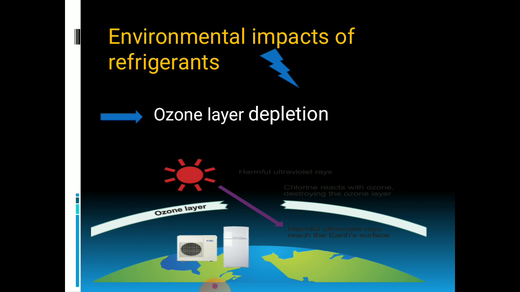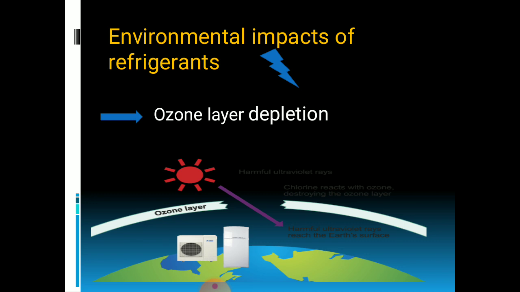CFC based refrigerants are the major cause of ozone layer depletion, because the chlorine atom present in the CFC refrigerant has a maximum tendency to deplete the ozone layer. So whenever chlorine is released into the atmosphere, it reacts with the ozone and converts it into oxygen.